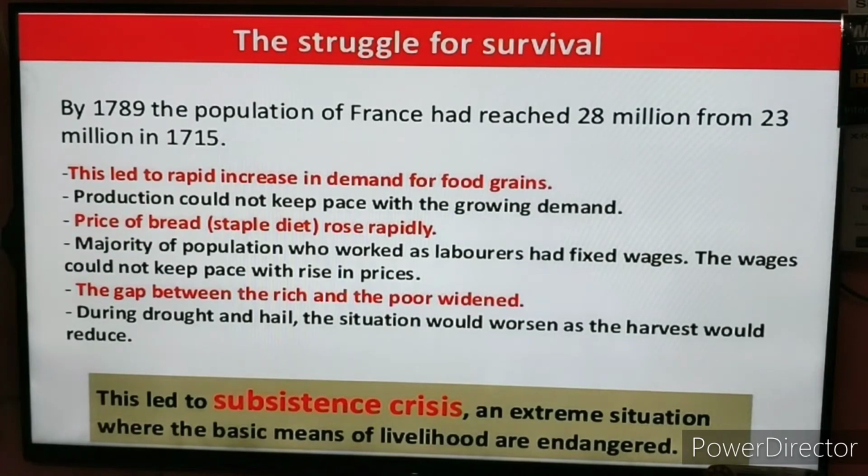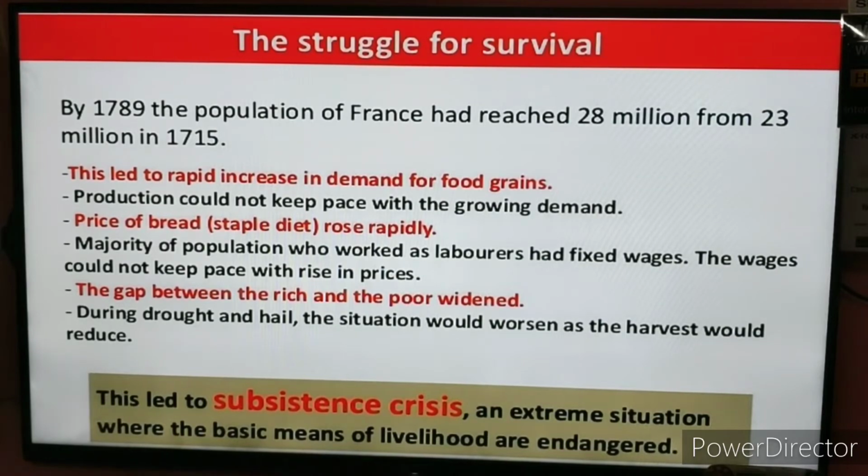in 1715, the population was only 23 million in France. But by 1789, the population had increased by 5 million, and in 1789 the population was 28 million.